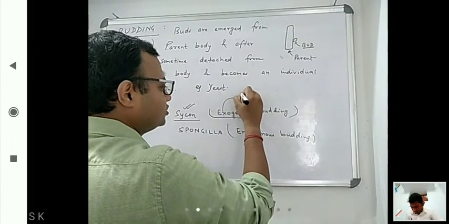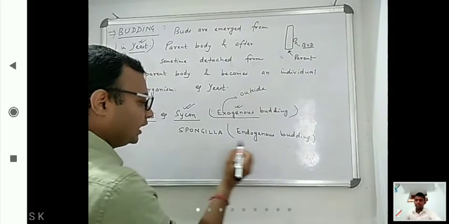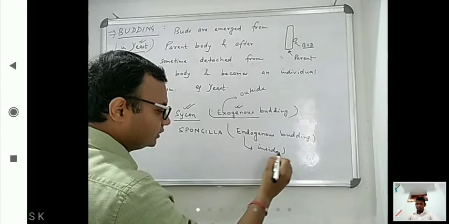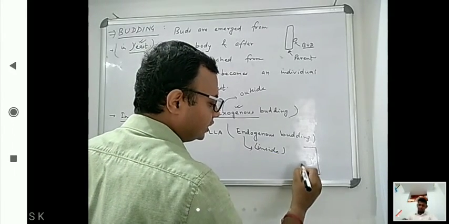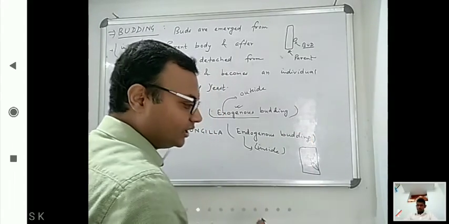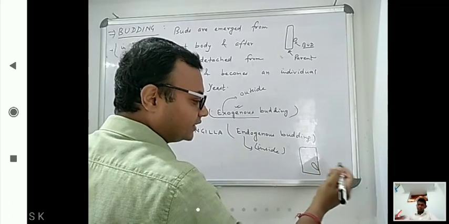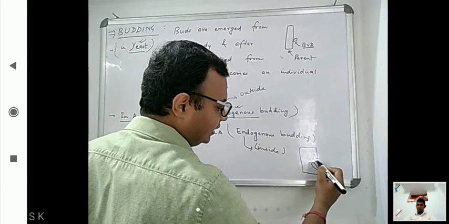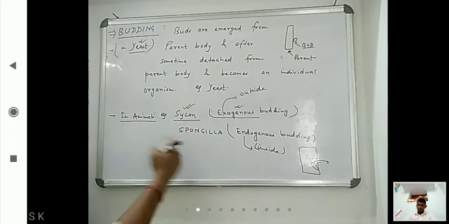Exo means outside, like yeast, and endo means from inside. How does it happen? Like this is an organism, and here internally buds are developed, and when they become completely active, then one aperture is there and they come out. So this is endogenous budding, Spongilla.